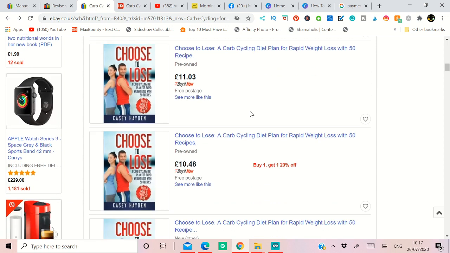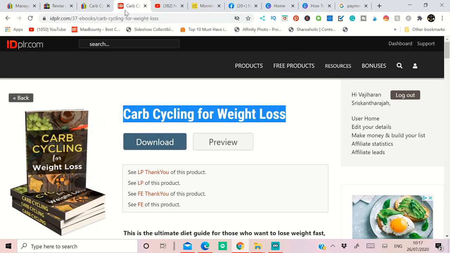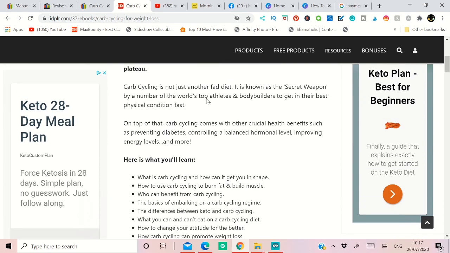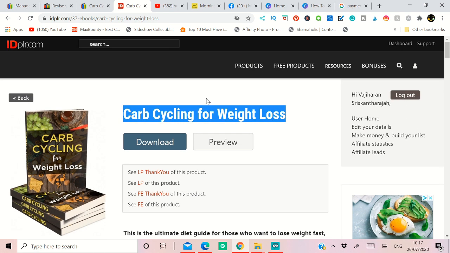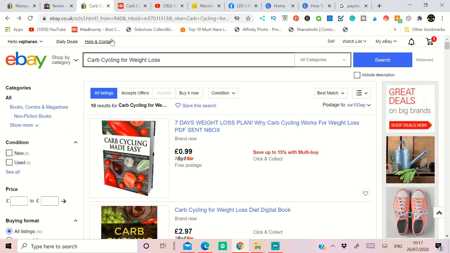After you create this eBay account, you have to go to the website called IDPLR, or you can go to Weekly Resale, or a different PLR website. I recommend IDPLR, which is a little bit expensive, but you can still get up-to-date PLR ebook here. So this is the ebook I want to do. This is only 1 month old, and you can see lots of people have started selling this same ebook here. To make it easy, I'm going to show you the method I follow, so you can follow it with a different ebook.